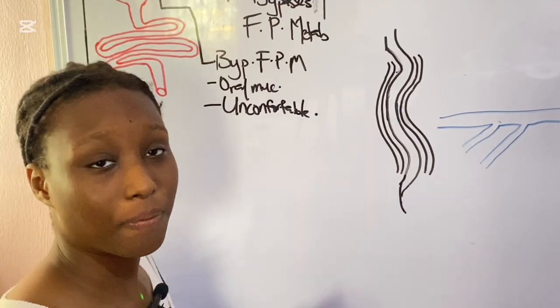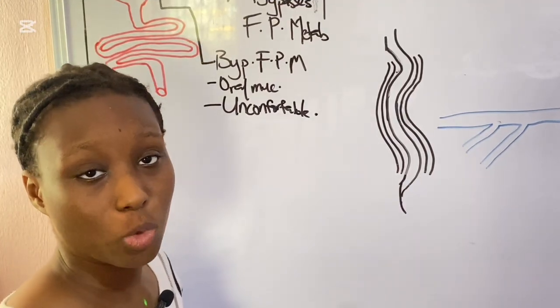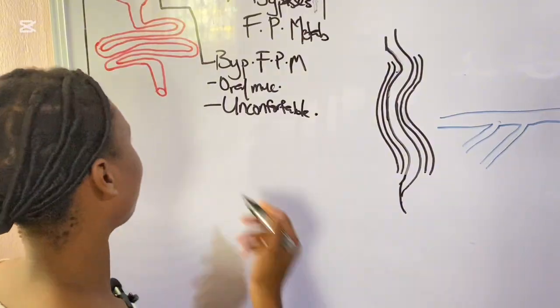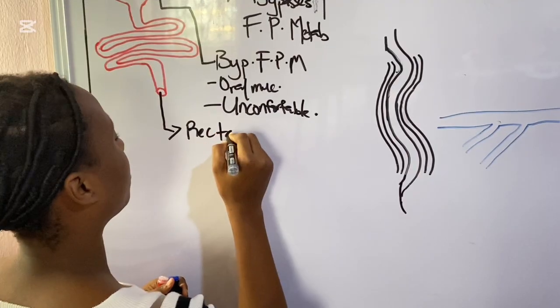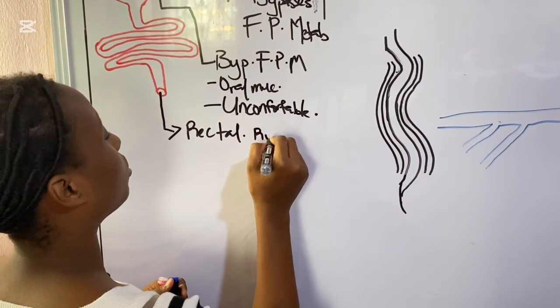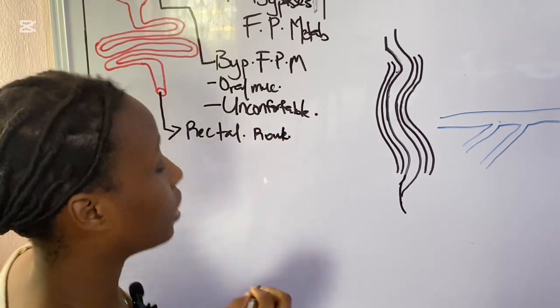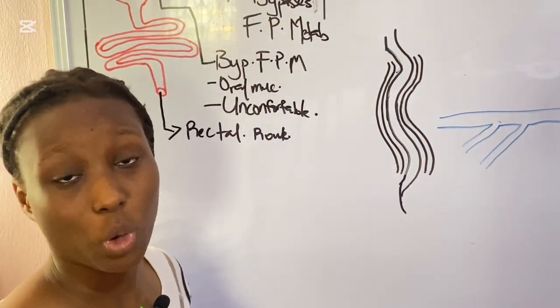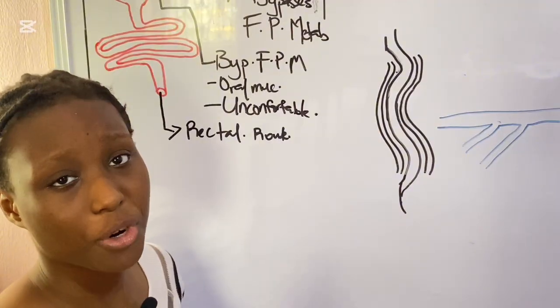Now, the final enteral route of administration is the rectal route. Yes, this seems like a very uncomfortable place to administer a drug, but it is very useful.